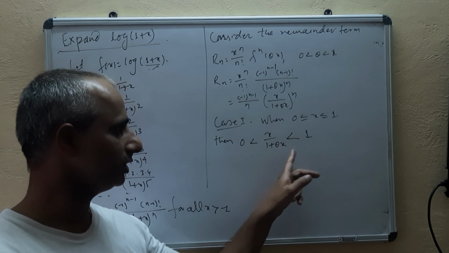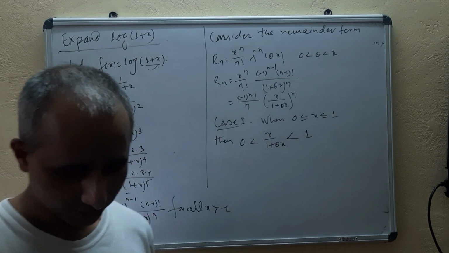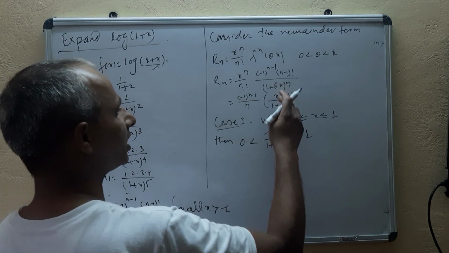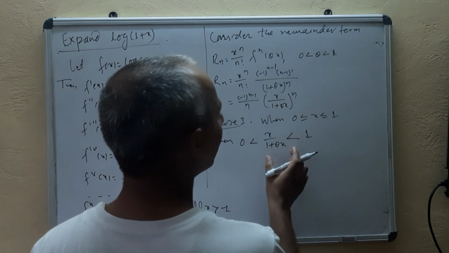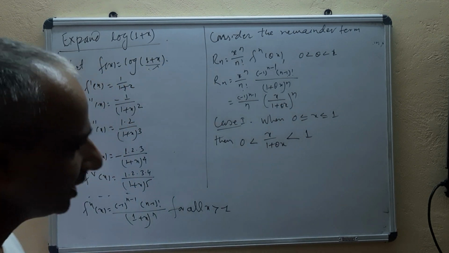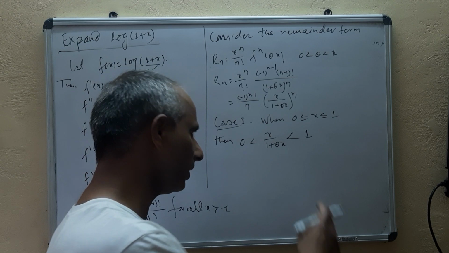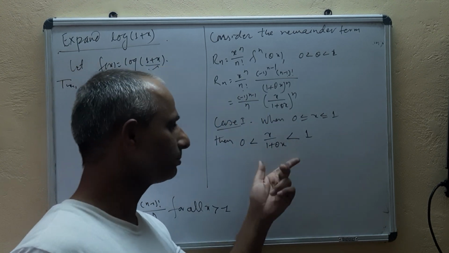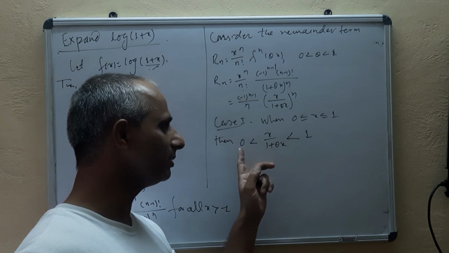So its value lies between 0 and 1. That is, the value of x upon 1 plus theta x is bounded. It never becomes infinite, and it is proper also. Its value lies between 0 and 1.